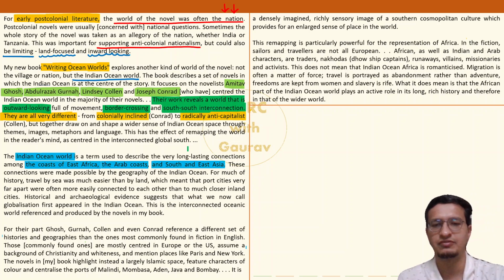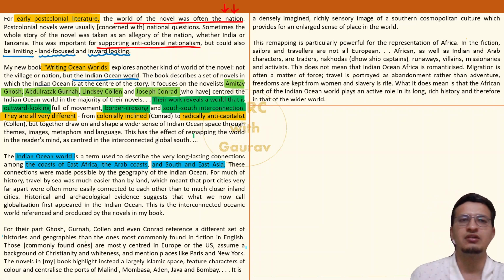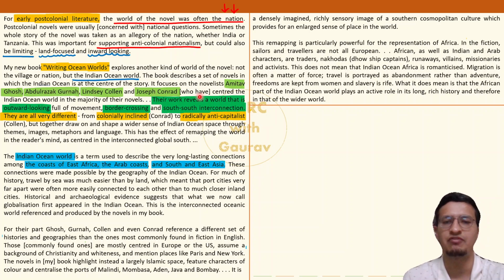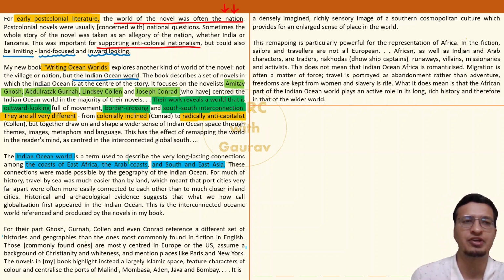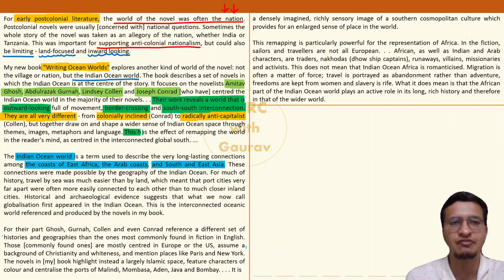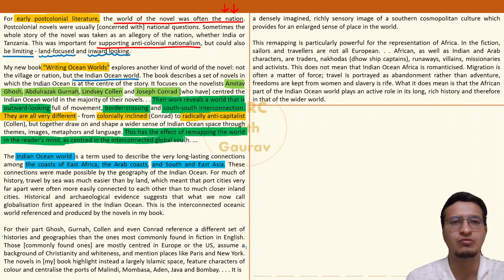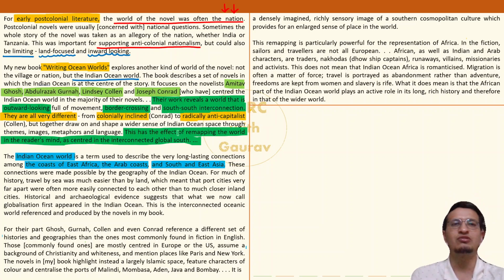Coming to the third paragraph. Now, by the way, sorry. The praise, the appreciation by the author continues in the second paragraph towards the end. What he says is that the stories written by these 4 authors have had an amazing positive impact. And what positive impact are we talking about? That this has the effect of remapping the world in the reader's mind as centered in the interconnected global south, dot. And you can also find a lot of dots in the second paragraph also.